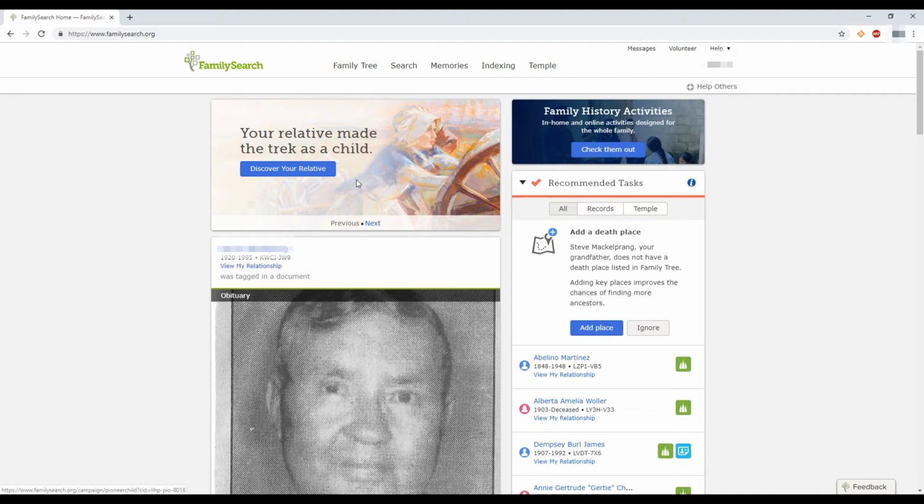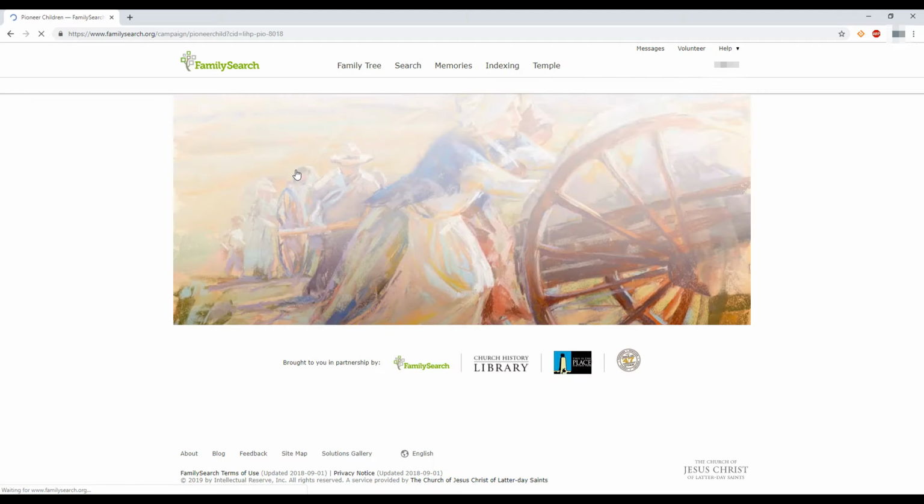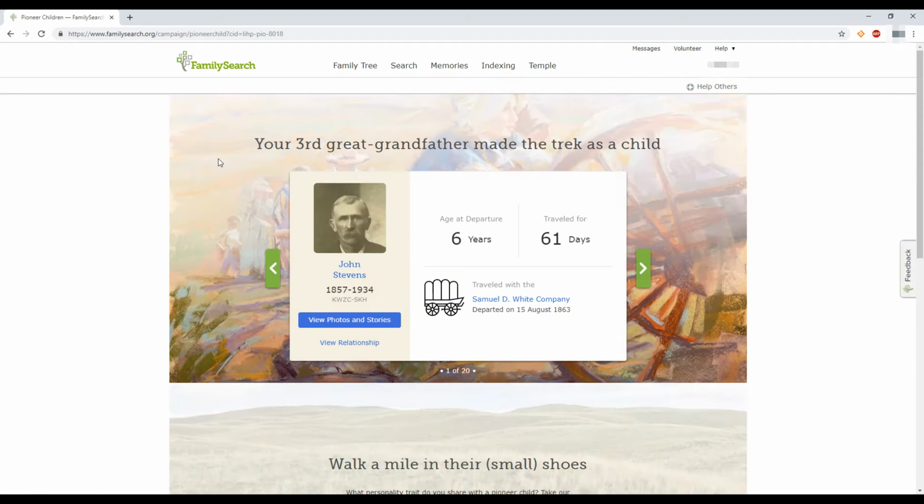This one's new, at least to me. So we're going to learn about this little new section. So it says your relatives that made the trek as a child. And it says discover your relatives. So we're going to click on discover your relatives. And it will take us to this page right here, which is going to be all about our ancestors that traveled west as a child.